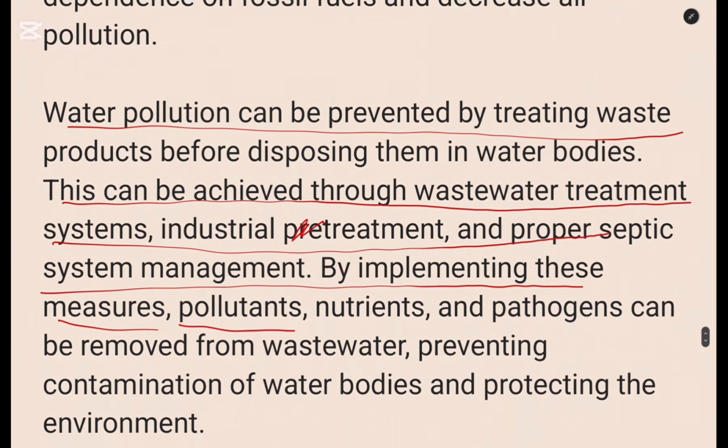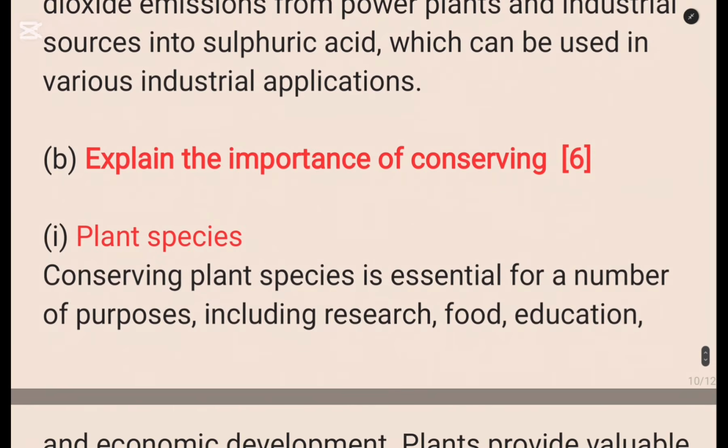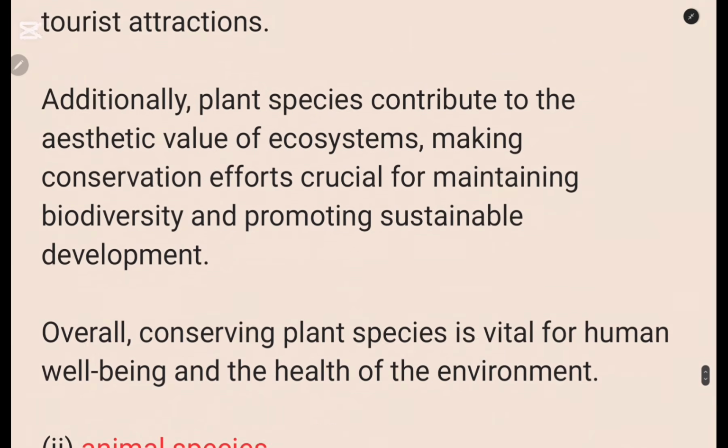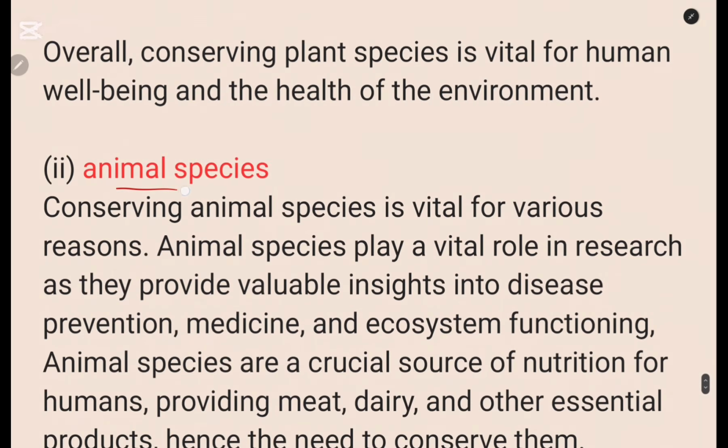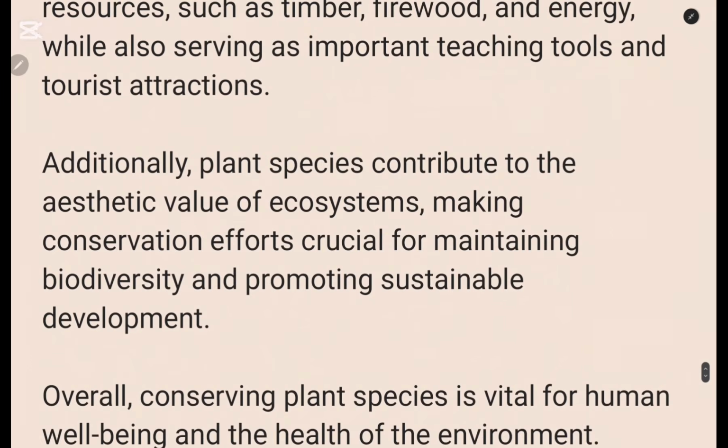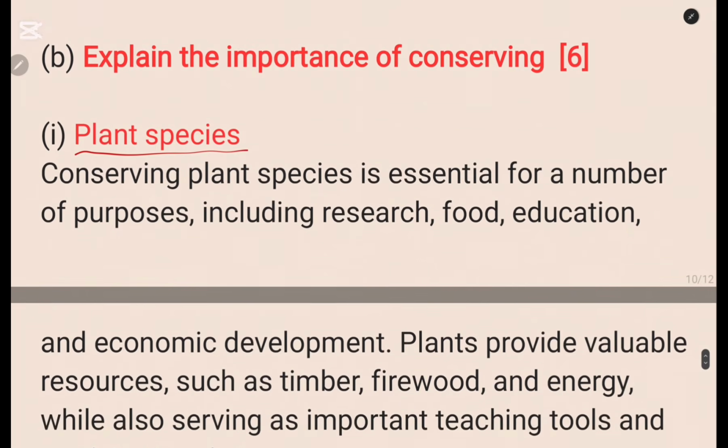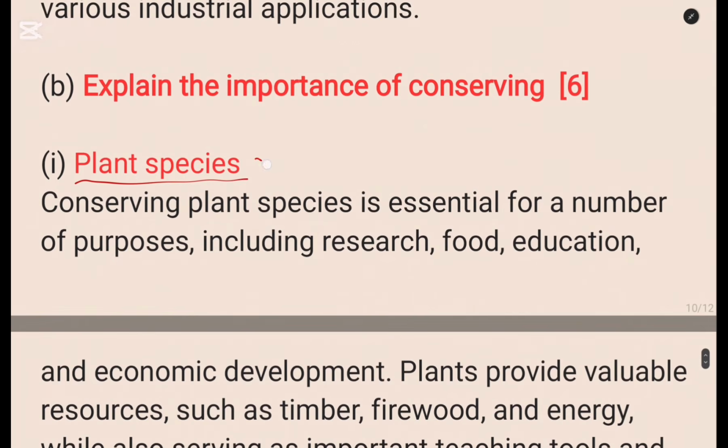And the last part of the question is, explain the importance of conserving (i) plant species and also (ii) animal species. Okay, so please, this part I'll leave it to you. Here are my answers. Let me just flash them.